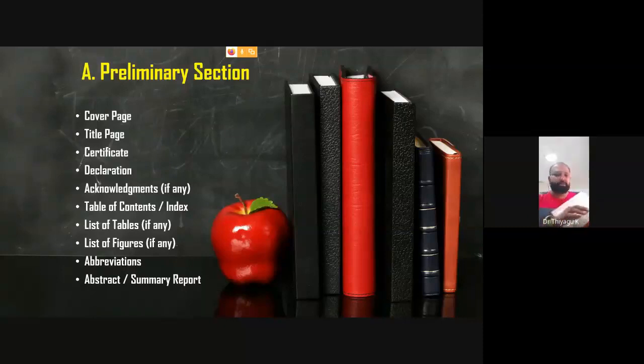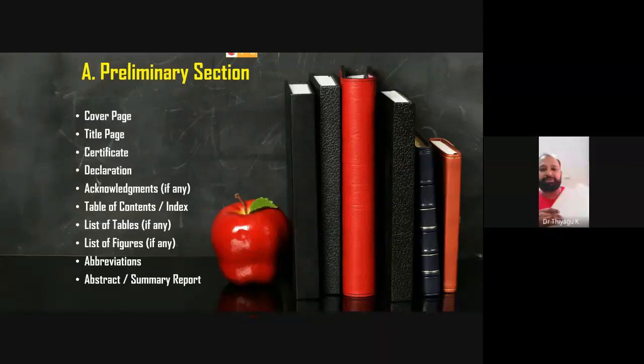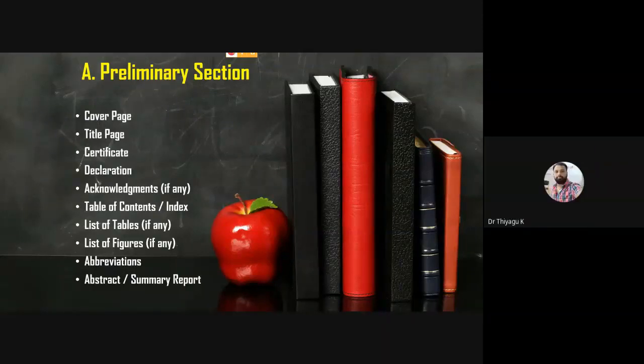Then after this comes the certificate page. Then declarations. Some people may swap the declaration and certificate. Then acknowledgement, table of contents, list of tables, list of figures. For figures, they use abbreviations. Suppose I'm using the title e-learning. Everywhere we use e-learning.